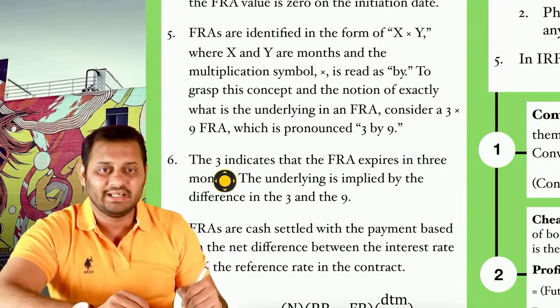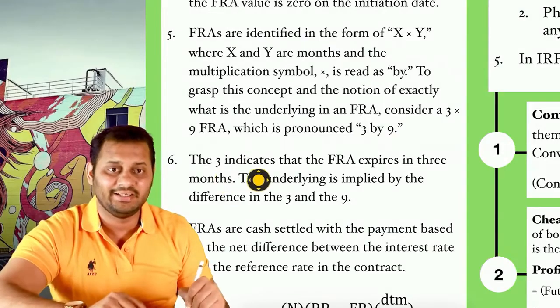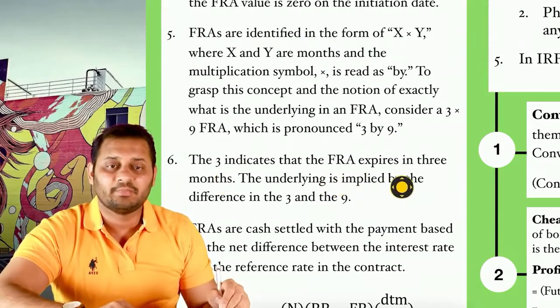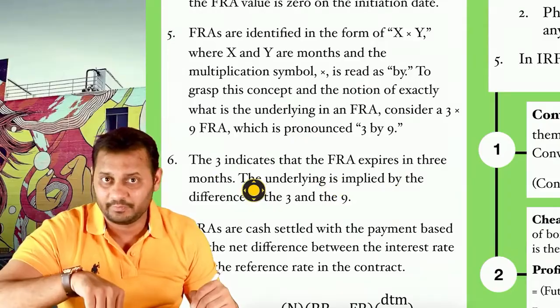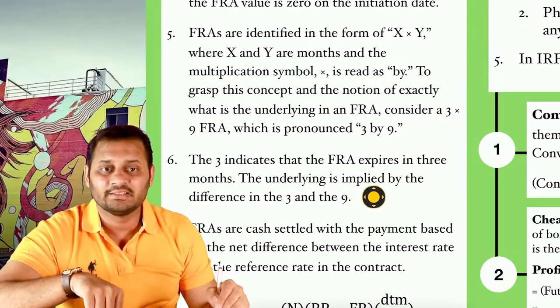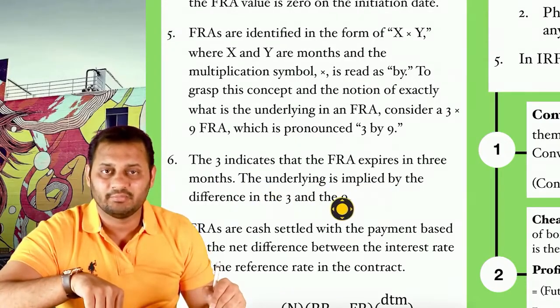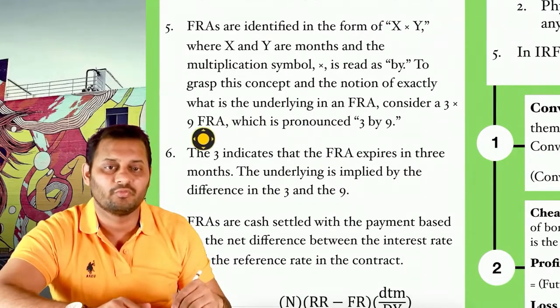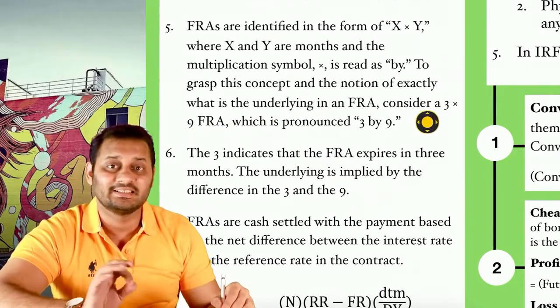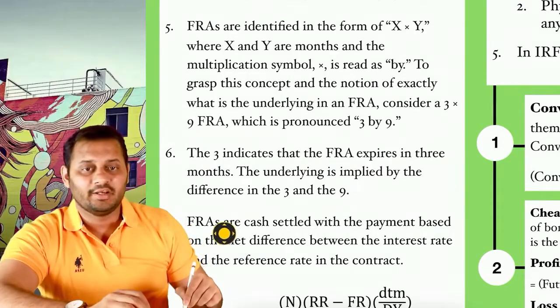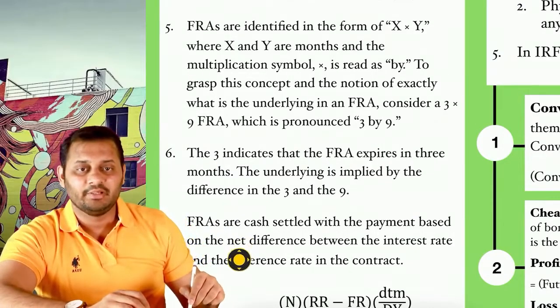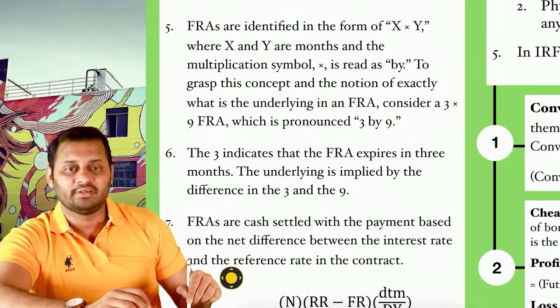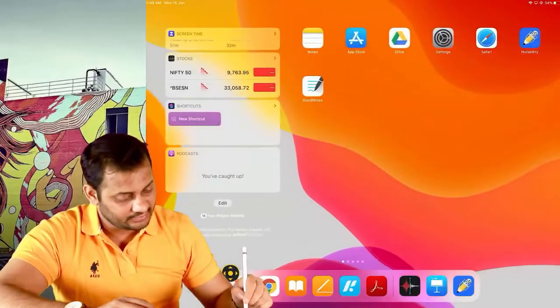Now this 3, the first number, indicates that the FRA expires in 3 months from today, and the underlying is implied by the difference in 3 by 9, meaning for how much period you have taken a loan. You have taken a loan for 9 minus 3, a 6 months period. FRAs are cash settled with the payment based on the net difference between the interest rate and the reference rate in the contract. So a couple of things again.